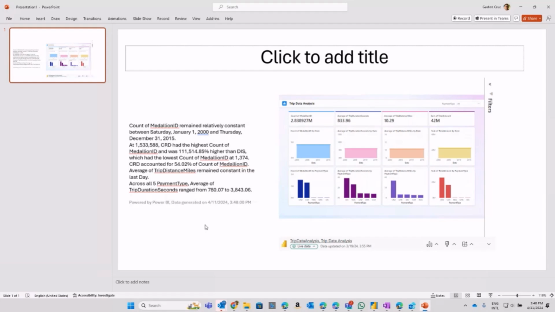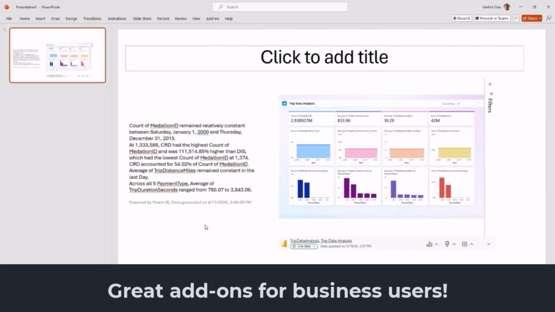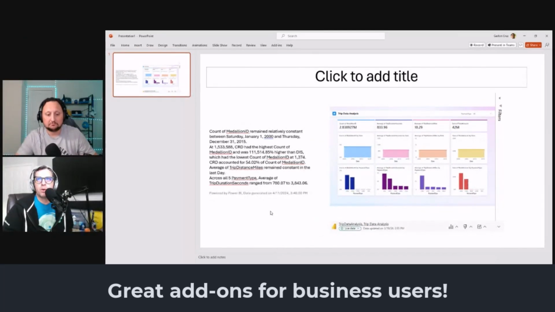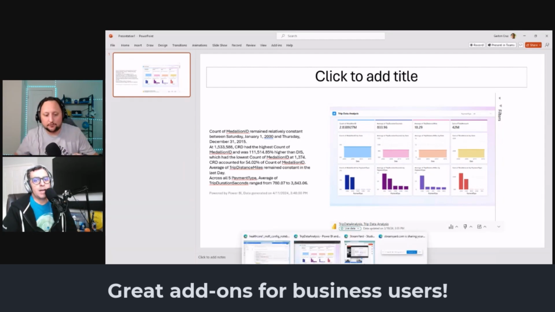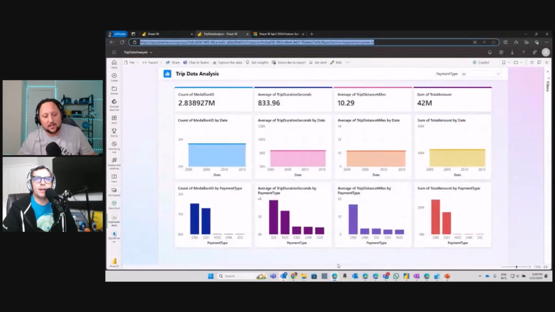The team keeps adding more and more features for those users who want to interact with Power BI via PowerPoint. This one is really interesting. It's super useful for creating great presentations. Yeah, that's a great deal for business users. Yeah, exactly.